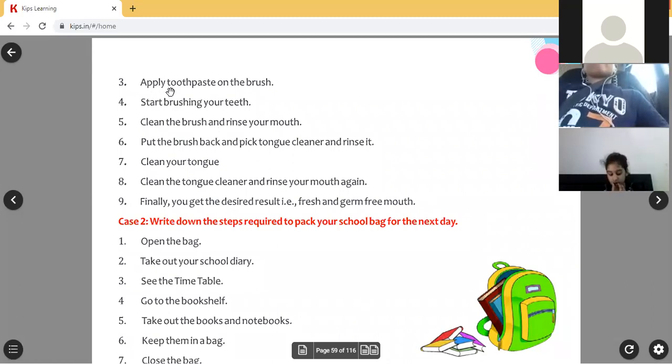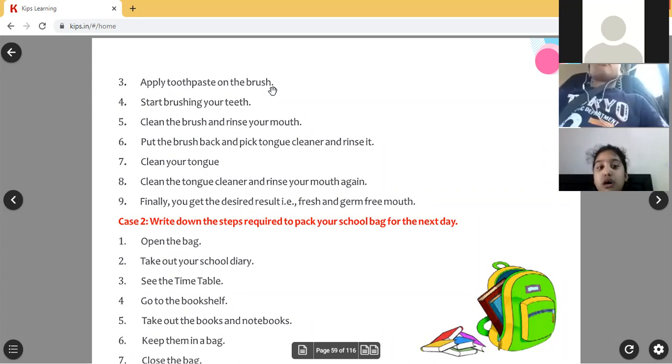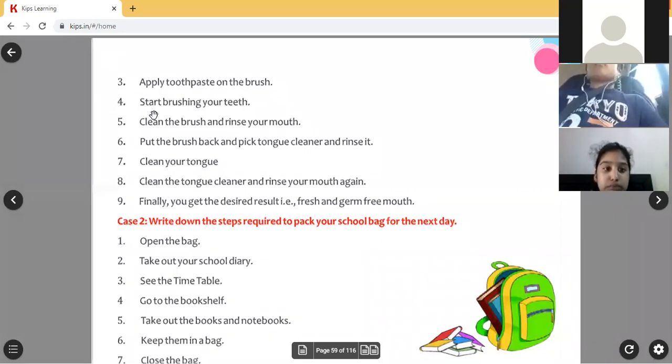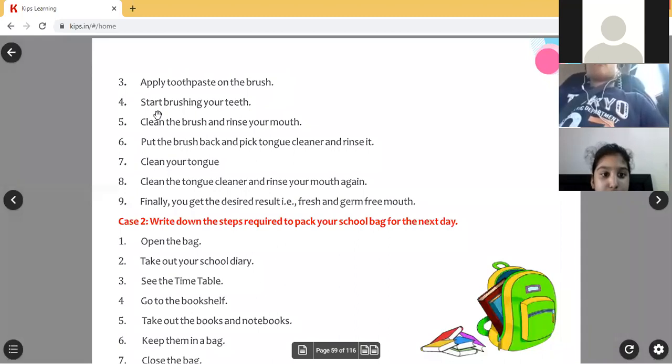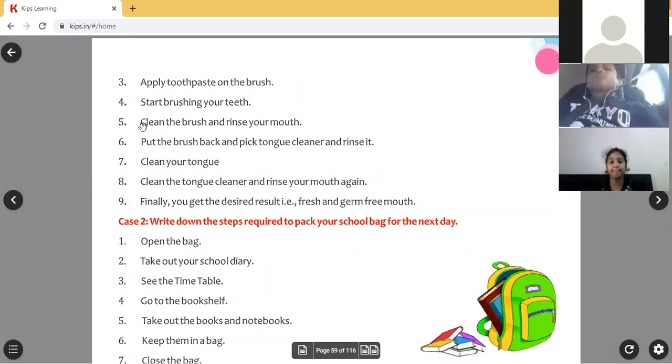Okay, so after that, apply toothpaste on the brush. You have to apply some toothpaste on the toothbrush. Then these steps you are saying to your little sister, you remember that. Start brushing your teeth. Then clean the brush and rinse your mouth.